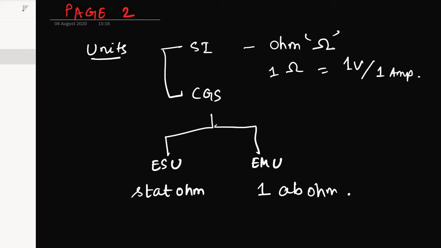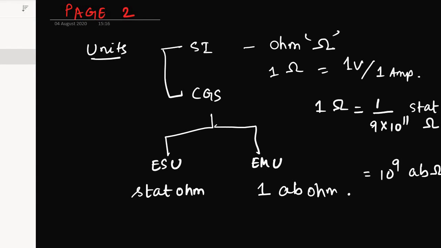Now what is the relation between these two? See, I have written the relation between the ohm and stat ohm. 1 ohm equals 1 divided by 9 into 10 to the power 11 stat ohm, and 1 ohm equals 10 to the power 9 ab ohm.